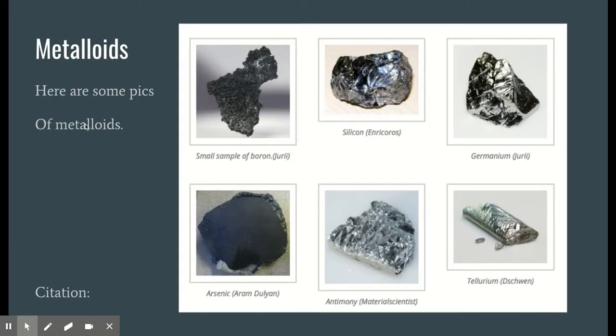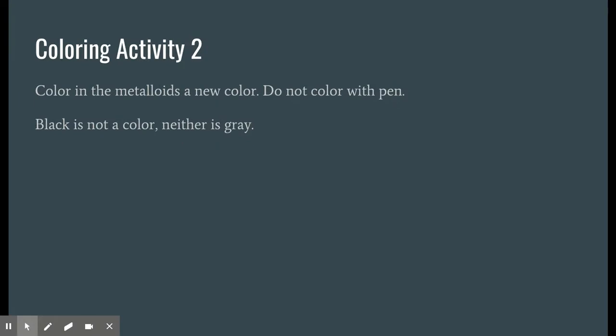So here's some metalloids right here. Boron, silicon. You can see silicon is super shiny. It really looks like a metal, but hit it with a hammer and it will break. Germanium, tellurium, antimony, and arsenic. So these are some metalloids. And you can see they're gray, they're shiny, they look like metals.